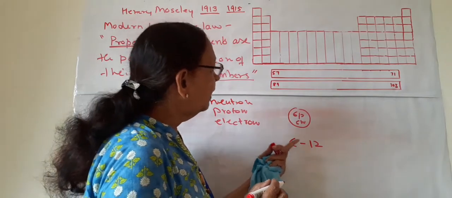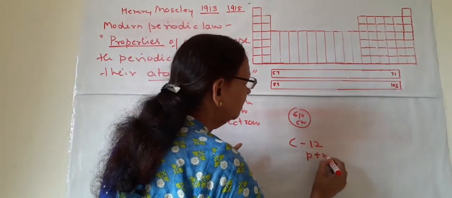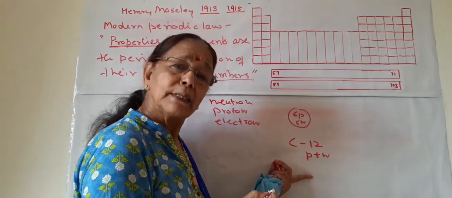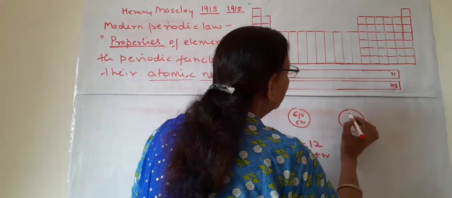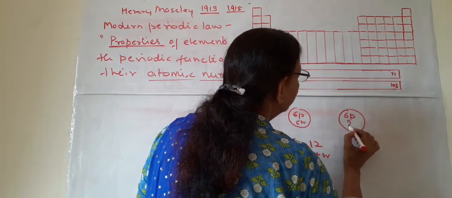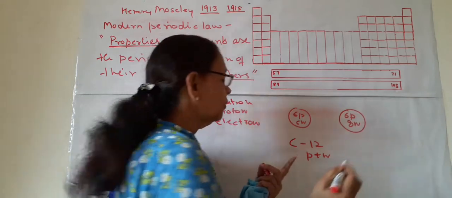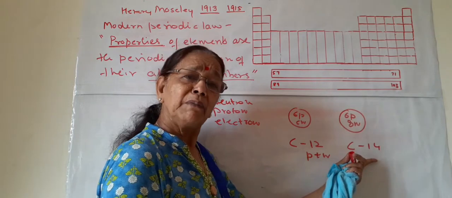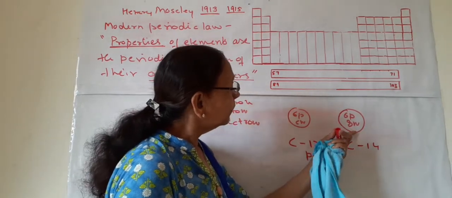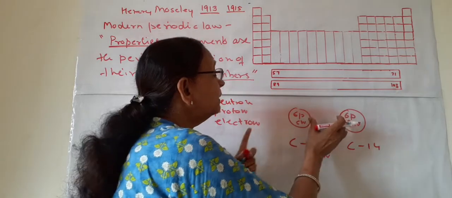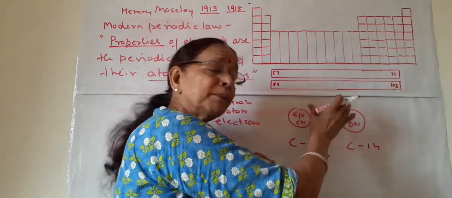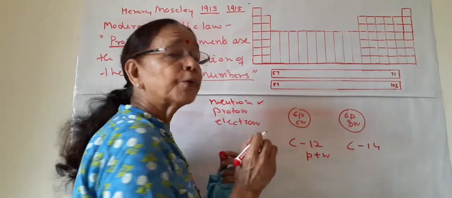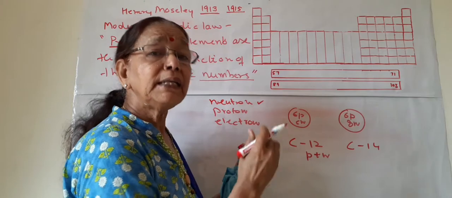What is atomic mass? Atomic mass is P plus N, proton plus neutron. So this carbon will have atomic mass 12. Suppose we have one more carbon which has 8 neutrons. What will be the atomic mass of this carbon? N plus P, the atomic mass will be 14. So now the atomic mass is increased but the element remains the same. This is also carbon and this is also carbon, although the neutrons have increased.